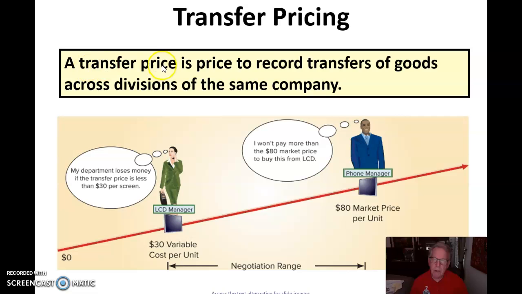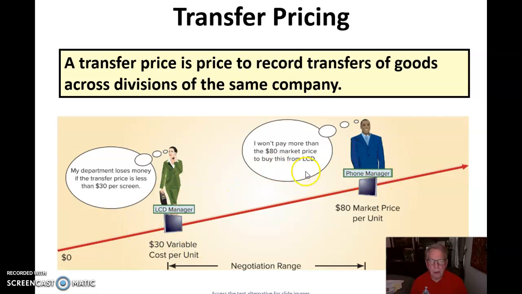A transfer price is the price we use to record the transfer of goods across divisions of the same company. So she's saying, hey, my department loses money if my transfer price is less than $30 per screen. That's because her cost, or variable cost per unit, is $30.